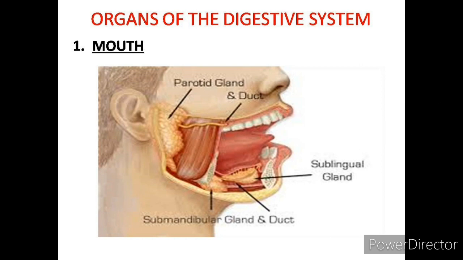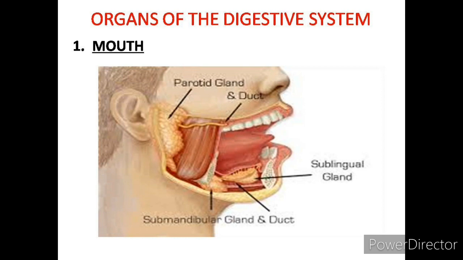Now students, in the mouth, food is taken in and masticated before swallowing. This mastication is brought about by teeth, jawbone and muscles. Food is chewed and broken down into smaller pieces. This is called mechanical digestion.